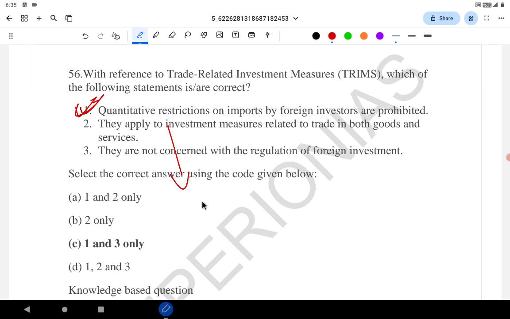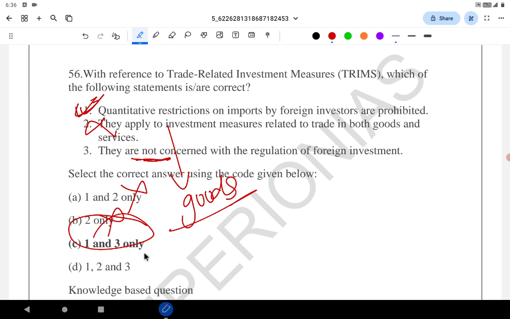No, they apply only to investment measures in goods, and have nothing to do with services. So this statement is wrong. They are not concerned with the regulation of foreign investment. Even that is true as well. 1 and 3 are correct. Actually, see, if 2 is eliminated, the other options are eliminated.